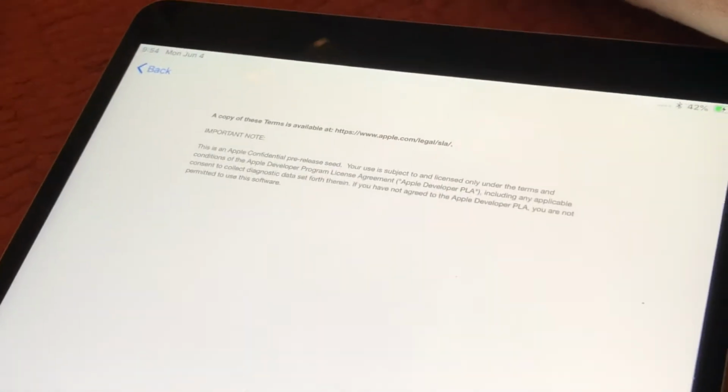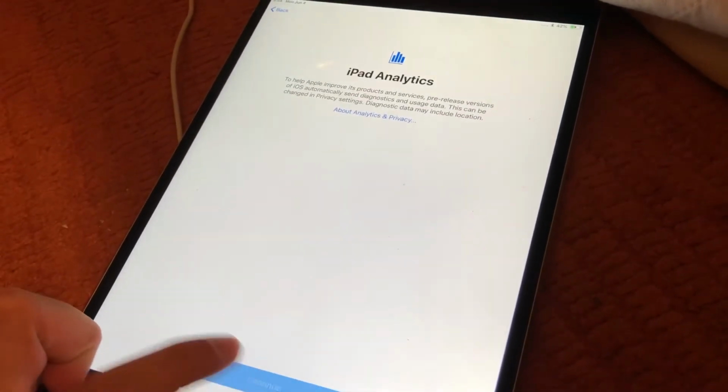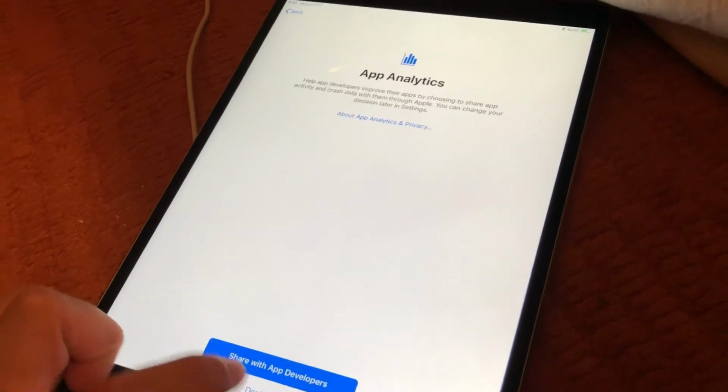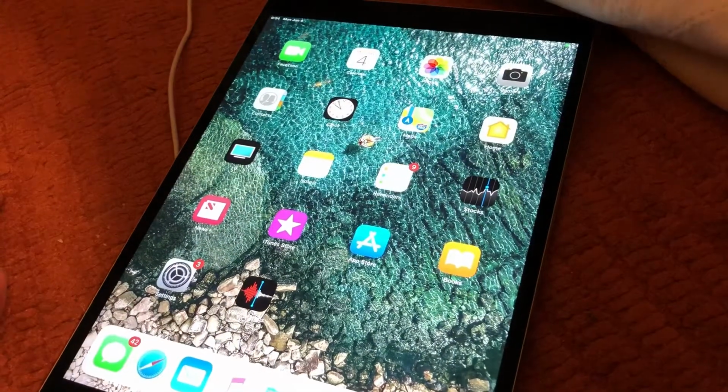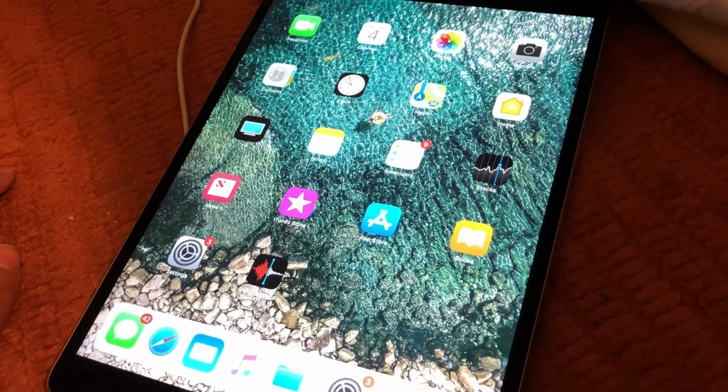Anyway, so it asks you to agree to this. Of course, you absolutely just have to do this in order to continue forward. So hit that agree option and then confirm that you'd like to agree to those conditions. I chose to continue forward with this and then not share my analytics with developers. Hit get started and you'll be into iOS 12 right here.